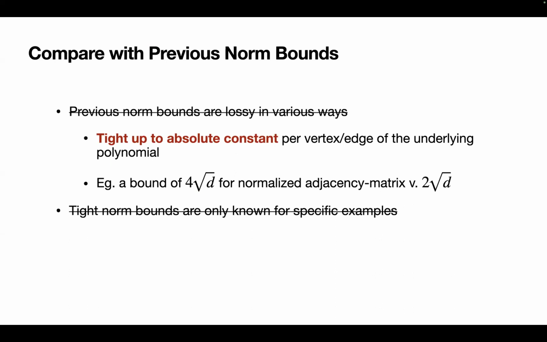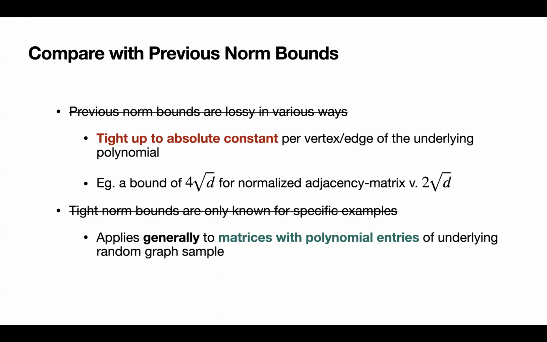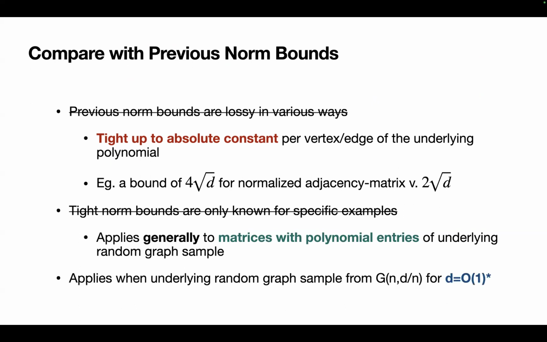And as we said previously, previous tight norm bounds are only known for specific examples, and our norm bound here actually applies generally to matrices with polynomial entries of the underlying random graph. And they apply in the super sparse regime, when your graph comes from G(n, d/n) for d being large but bounded constant.